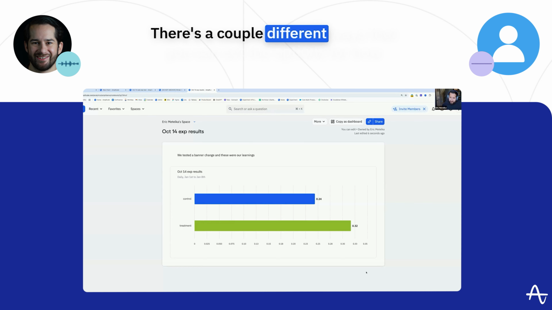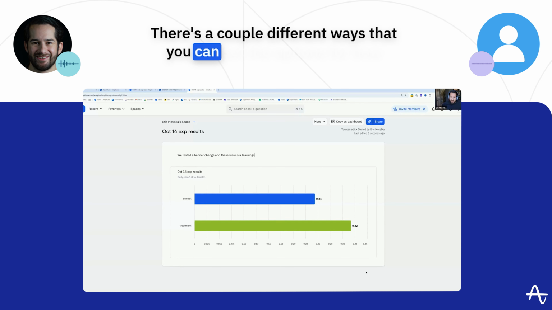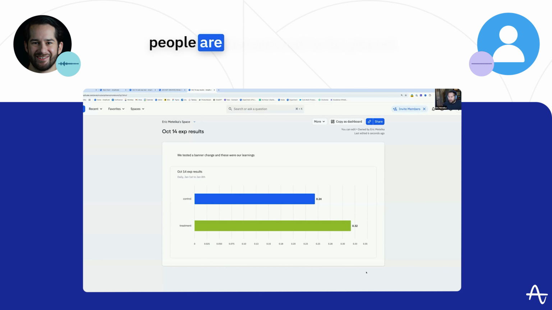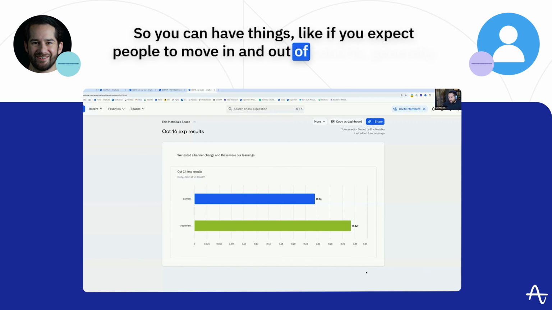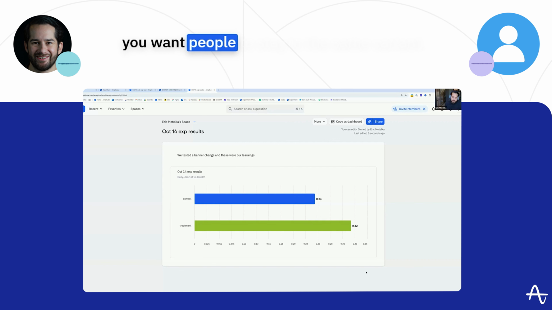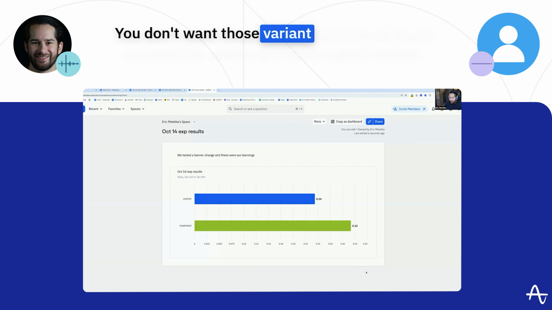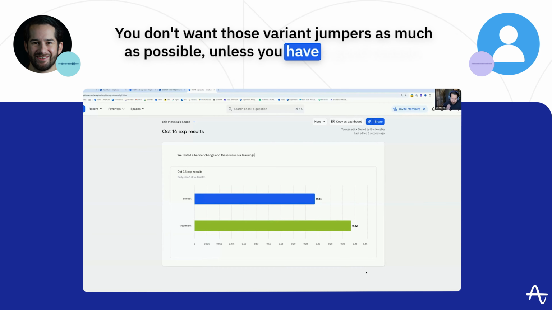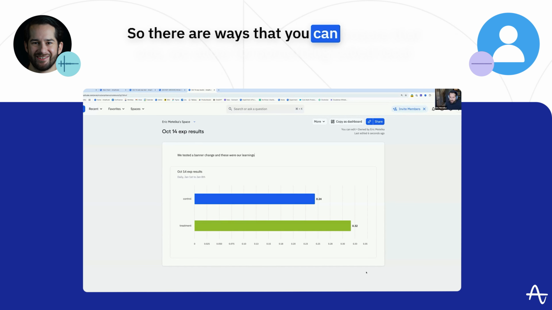There are a couple of different ways that you can set the options for how people are determined to be placed. If you expect people to move in and out of cohorts, generally you want people to stay in the same variant. You don't want those variant jumpers as much as possible unless you have a good reason. So there are ways that you can ensure that.